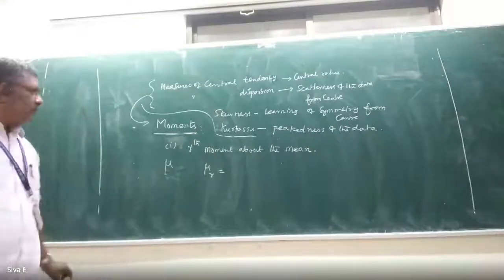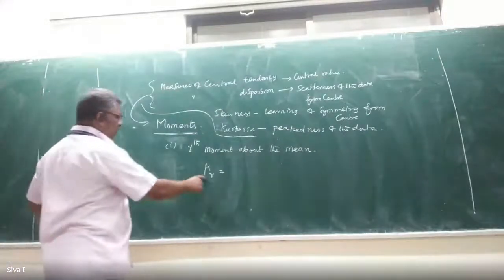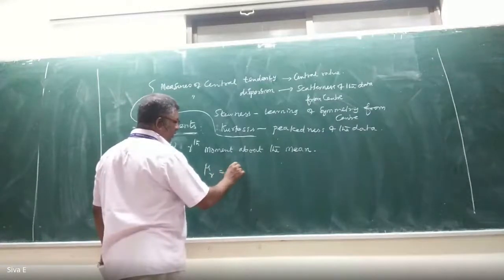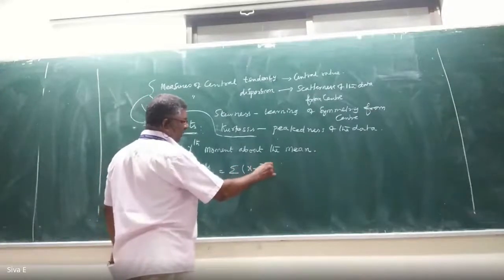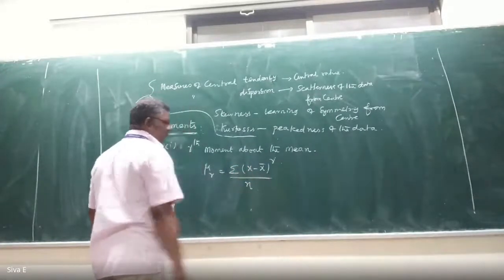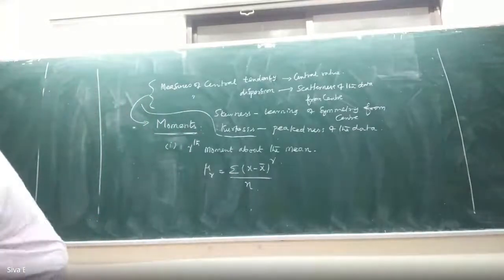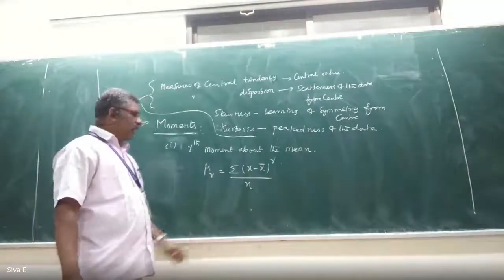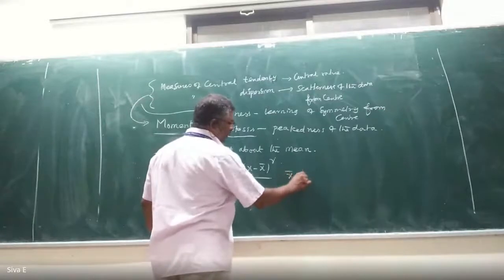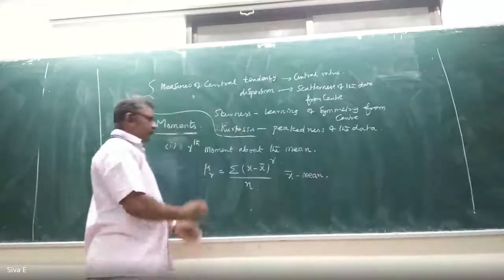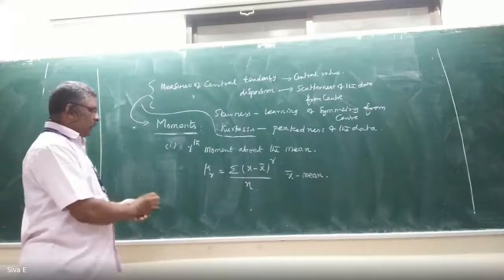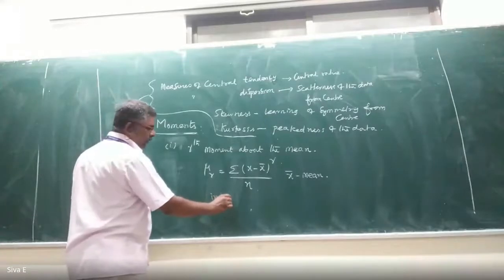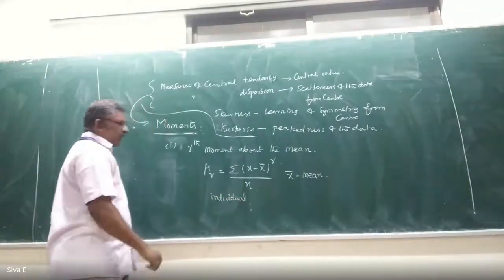That is mu suffix r, which is equal to summation of (x minus x bar) whole power r by n, where x bar is the mean. This formula is for individual type data.